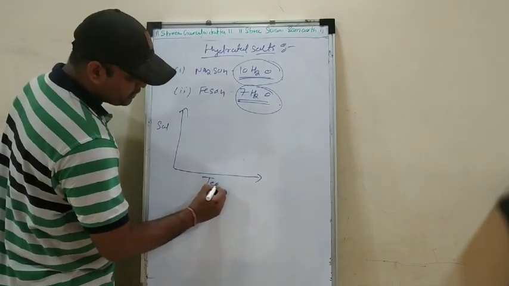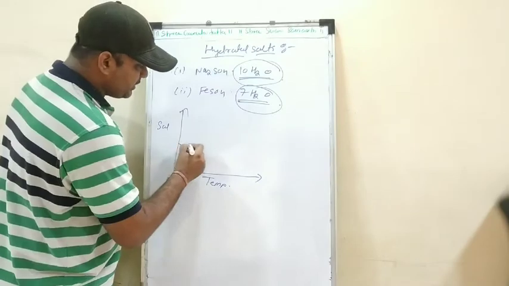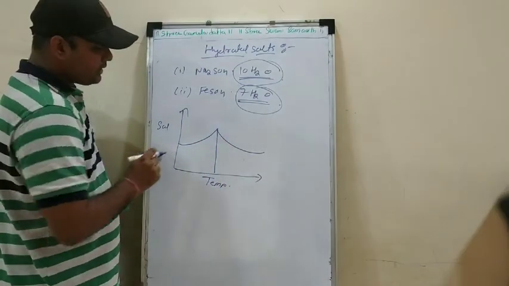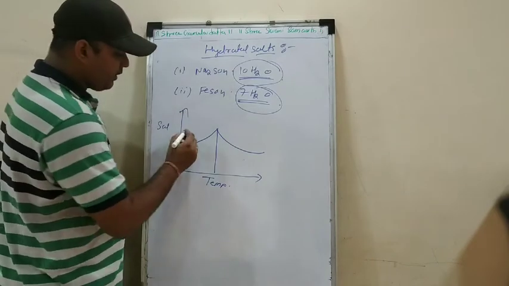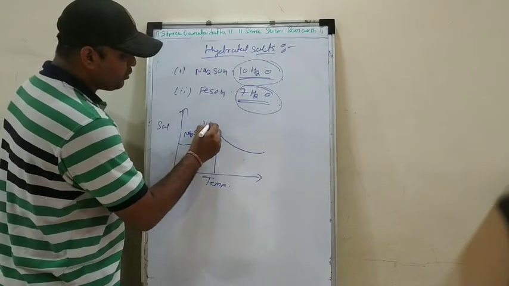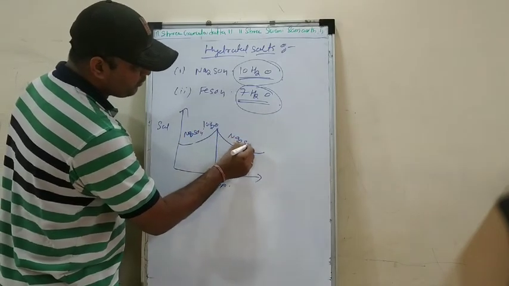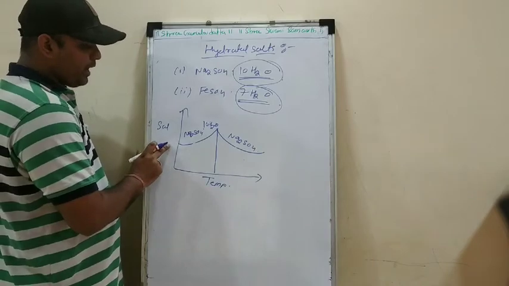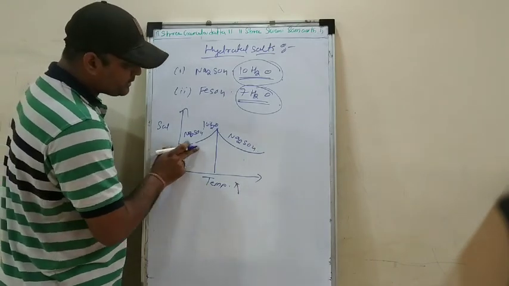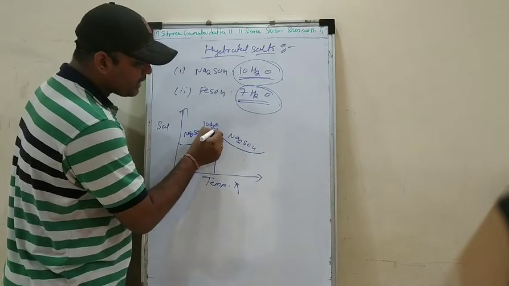Okay, now here in this case what will happen when we draw the graph of solubility against the temperature? So here you will see the graph like this. You are seeing that Na2SO4 dot 10H2O is getting converted into Na2SO4, right? At first when you increase the temperature, the solubility is increasing. A point is reached.